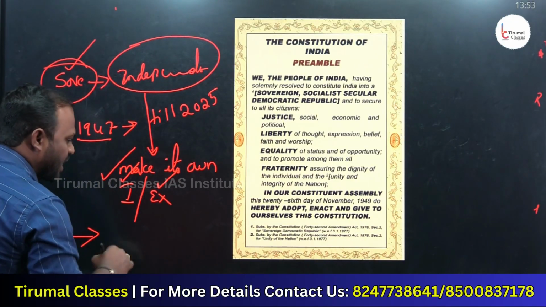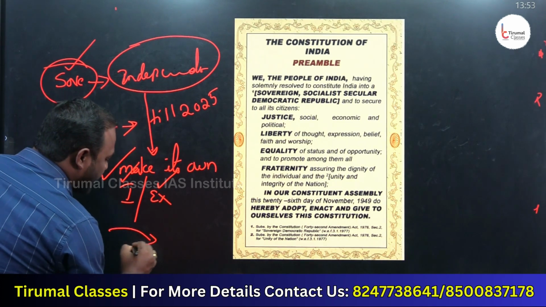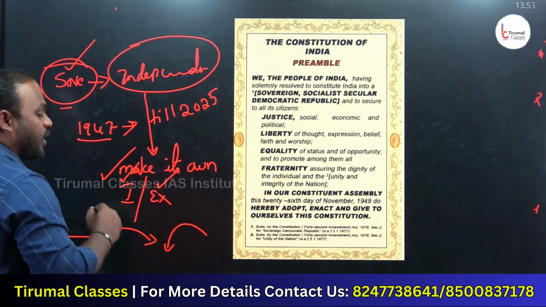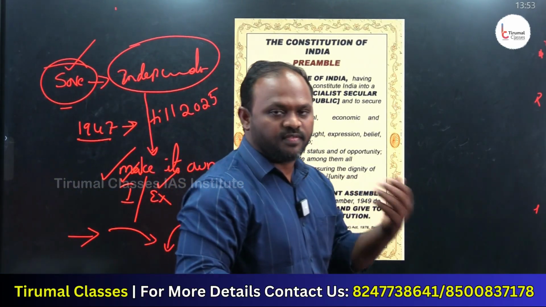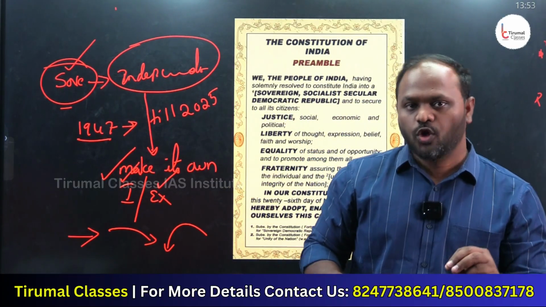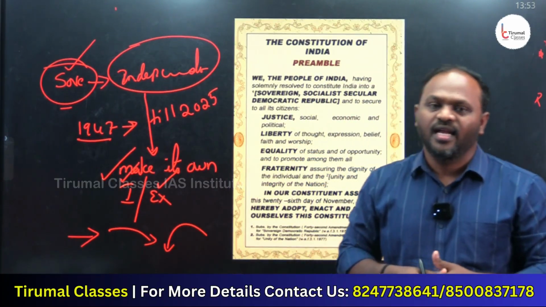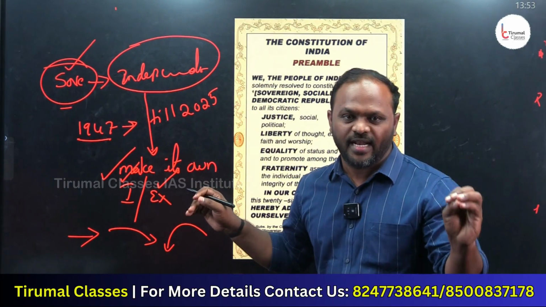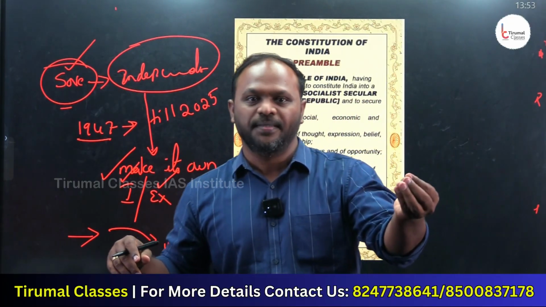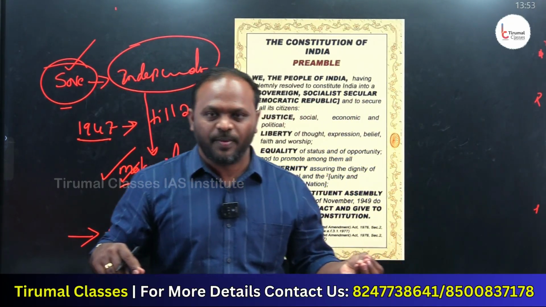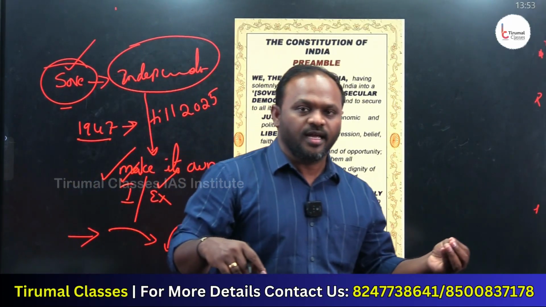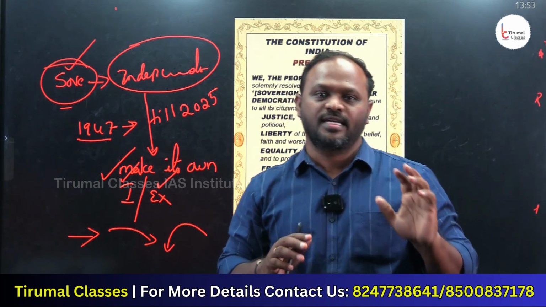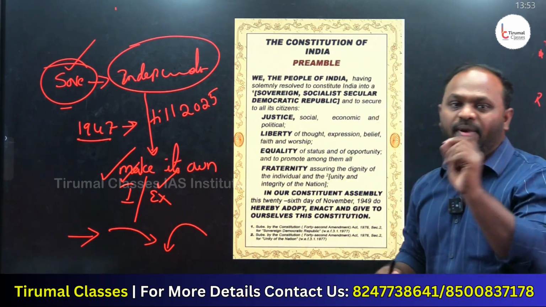Not only that, being an independent country, India can give its territory to another country. India can acquire other countries' territories. That is, our territories can be given to another country, and another country's territories we can take. Because India is what kind of country? An independent country. So sovereign means independent. Being independent, it can make its own decisions. Since 1947, India is an independent country. It can give its territory to another country and acquire territory from other countries. This is the meaning of sovereign.